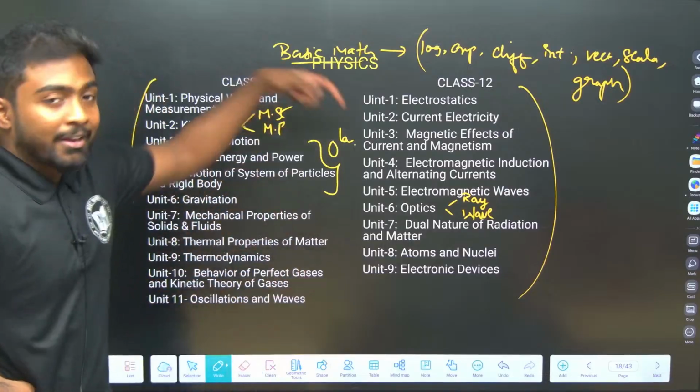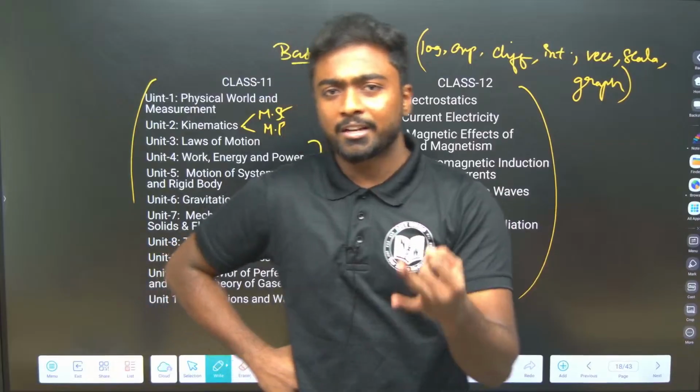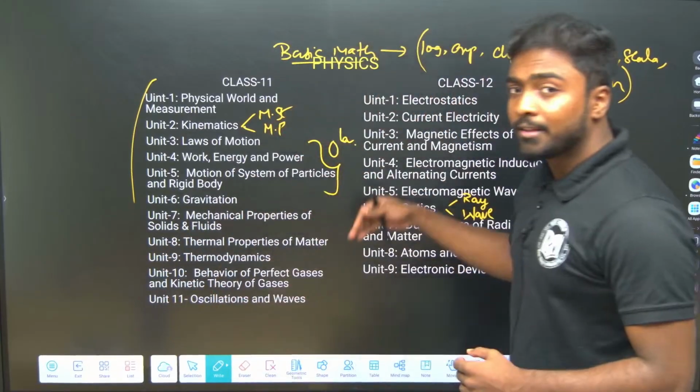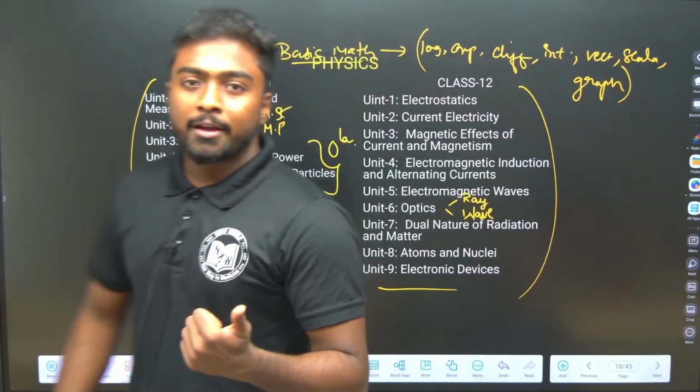So once we cover everything, we'll go to what is vernier caliper and what is screw gauge, those kinds of things. Once we complete these chapters, at last we'll see instrumental physics. Okay.